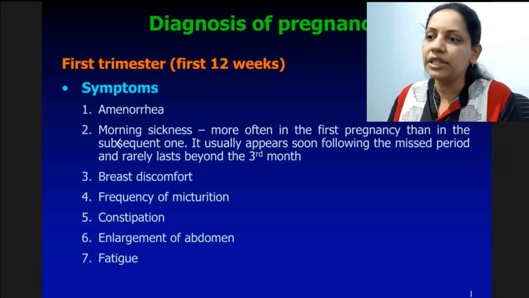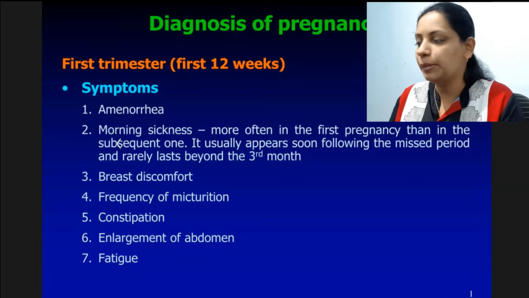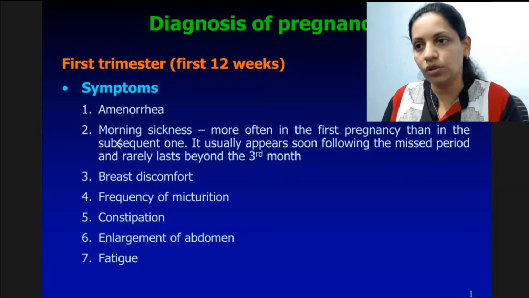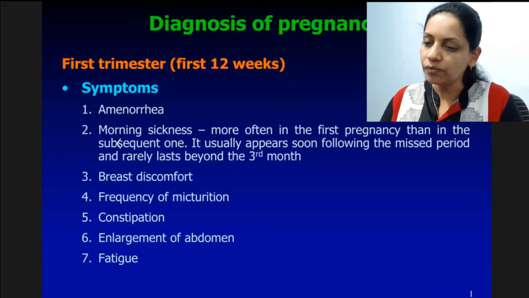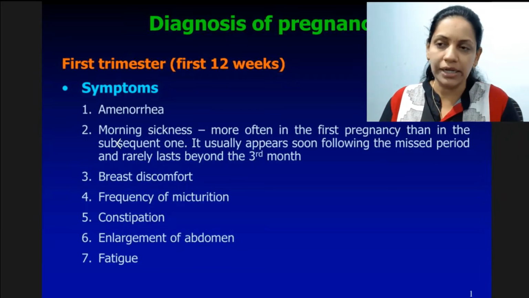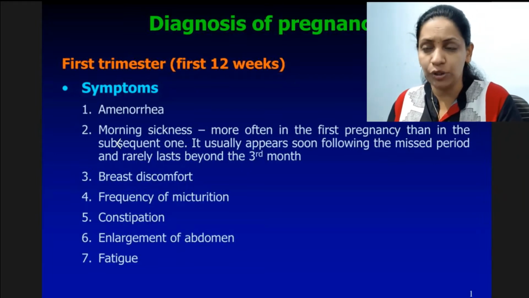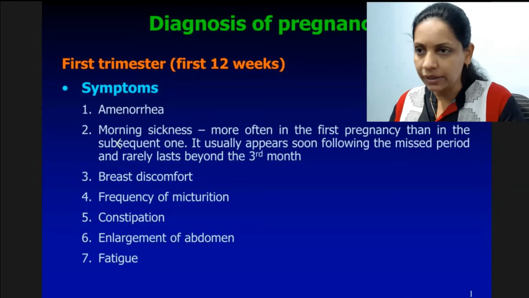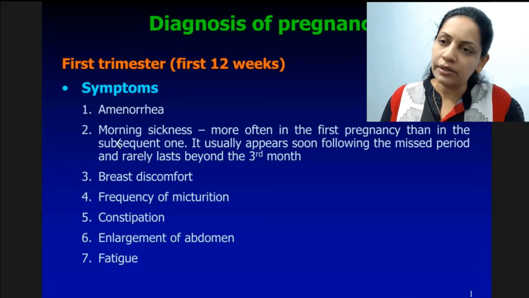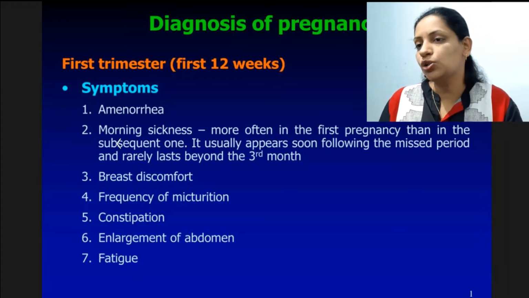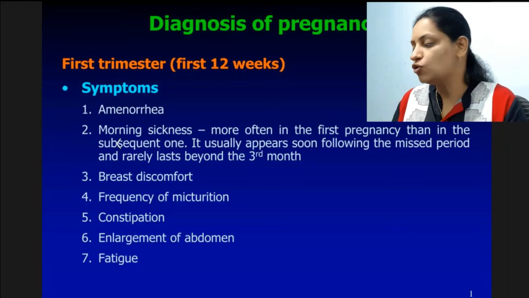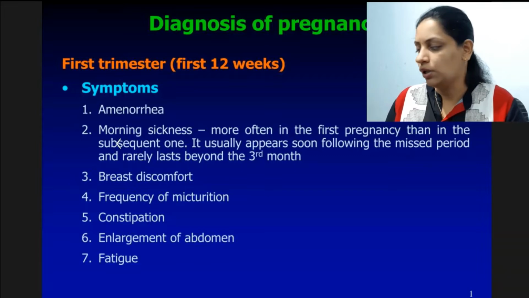We all know whenever there is pregnancy, that means formation of zygote or embryo. That means combination of ovum and sperm that forms the embryo or zygote. It is implanted in the uterus, and whenever there is implantation of this zygote, there is secretion of hormone HCG, that is human chorionic gonadotropin hormone. We had discussed this hormone in molar pregnancy.